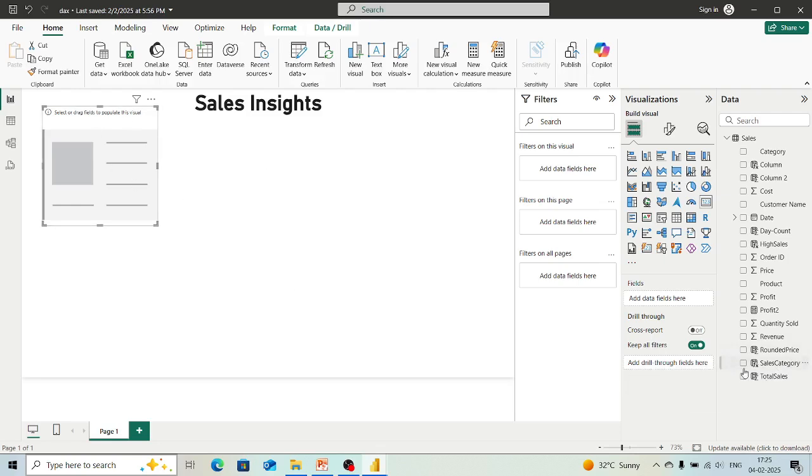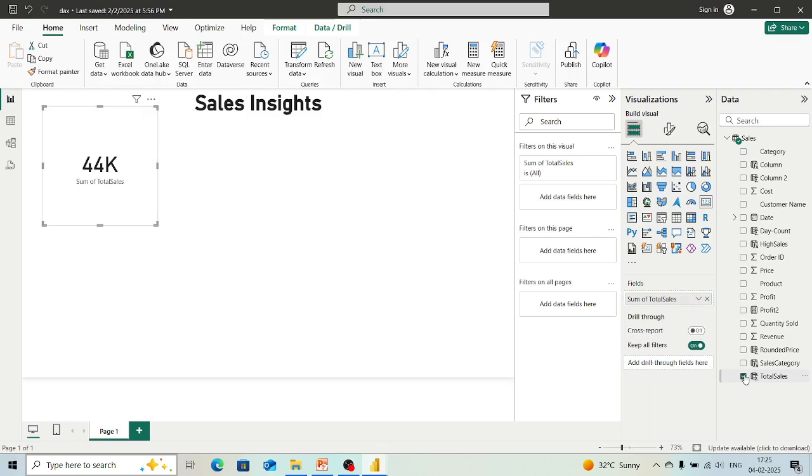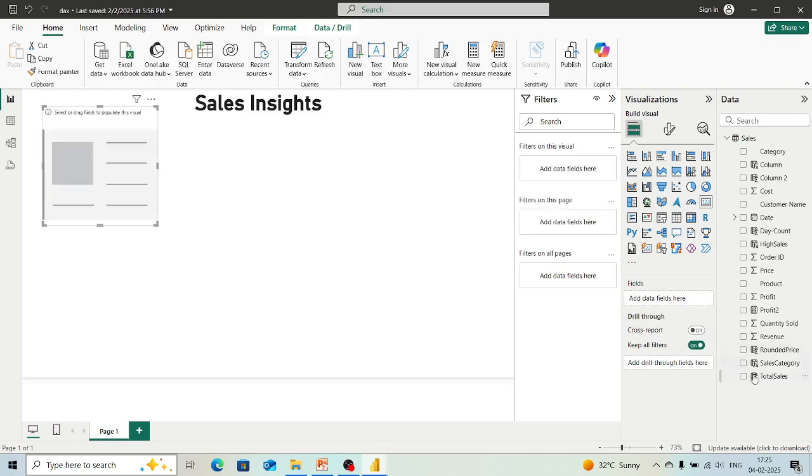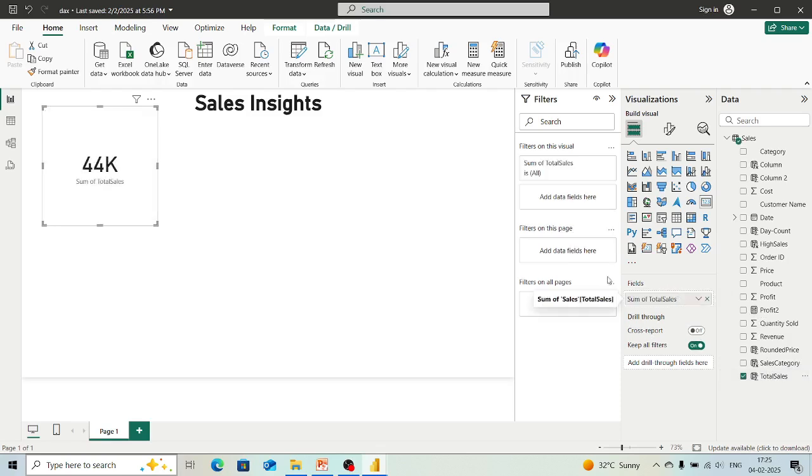So what we have to do is, here you can see the fields are available. Add data fields here. If you select this and drag and drop over here also, then we can see. If we select this checkbox, then also we can see the value is being visualized in the card, or we just drag and drop. If you want to remove, then you can just click on this cross, then it will get removed. We want to keep it, so we will just keep it.